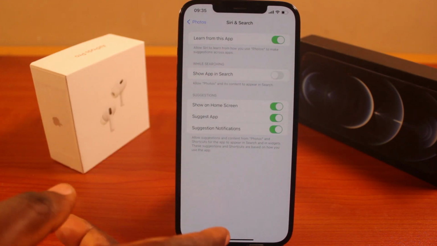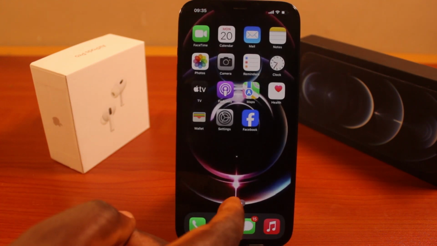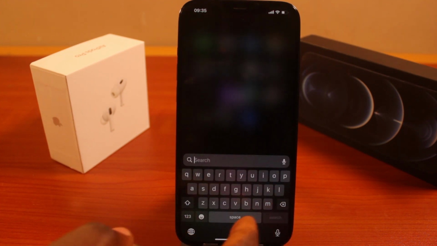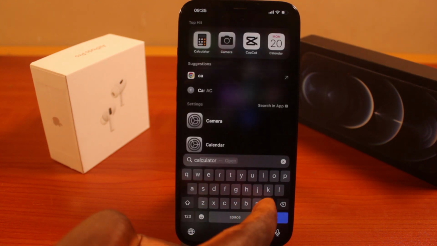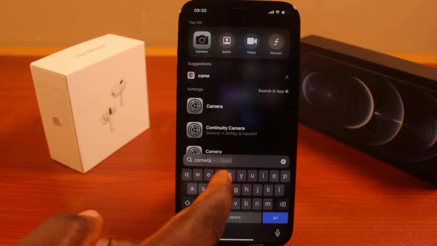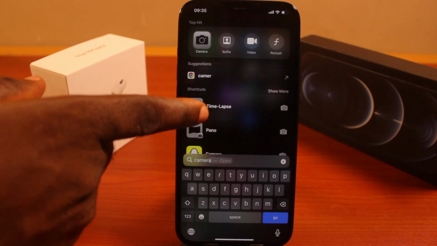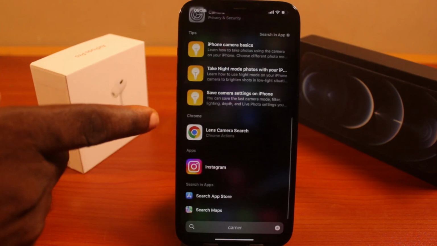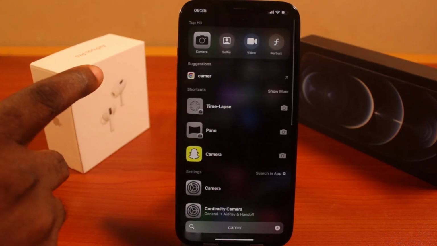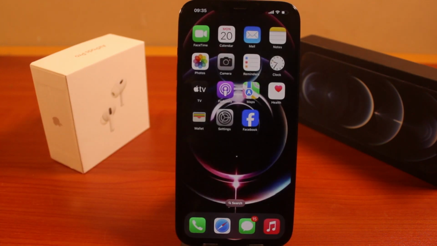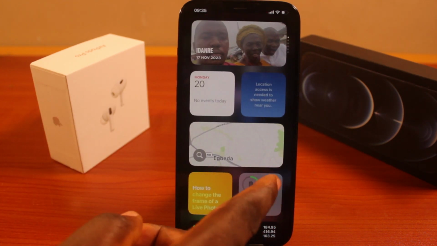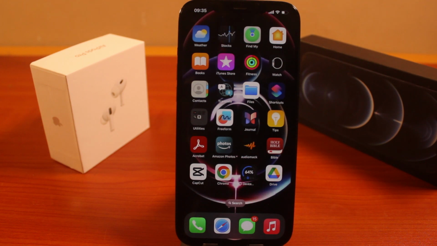With this feature disabled, you will only be able to see the exact application you're searching for on your iPhone each time you search using the iPhone Spotlight search. Then let's say camera. Can you see that? So camera only comes up on your iPhone, so there's no more online search or online content coming up each time you use the Spotlight search on your iPhone. So this is how you can easily turn off or disable images from showing in the iPhone Spotlight search.